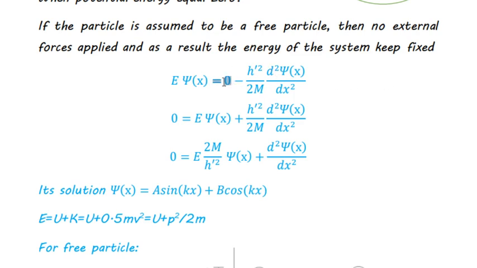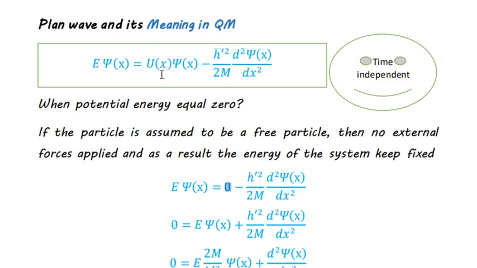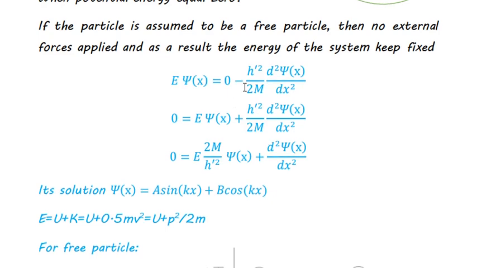So here the internal energy equals 0, so this term is deleted. Just rearranging these equations, bringing this one to the other side and moving the 0 to the left-hand side, this is how the Schrödinger equation for the free particle looks.